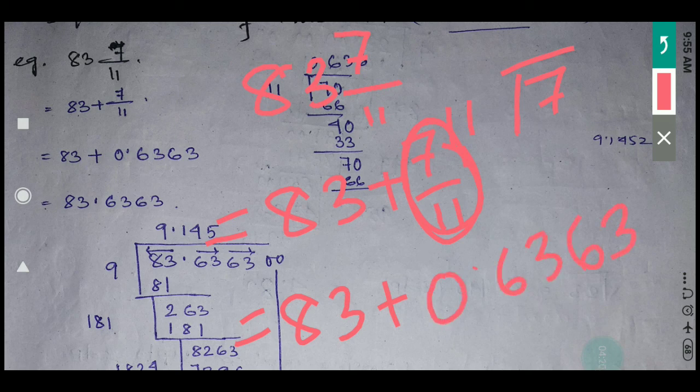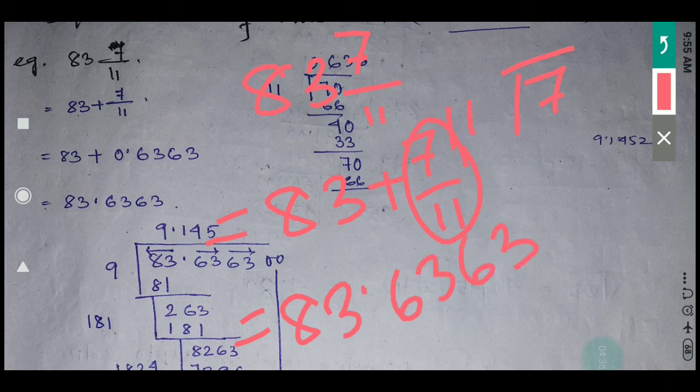So if I add 83 with 0.6363, then we will get 83.6363. So this is your final number. Now in the question, what is asked is to find the square root of that number, so now you have to find the square root of this number.